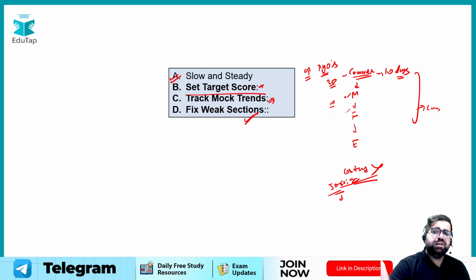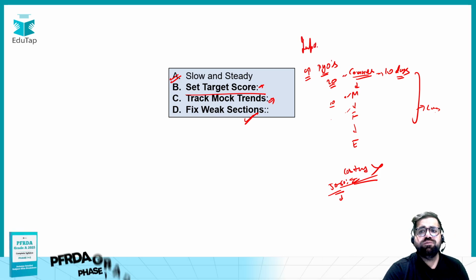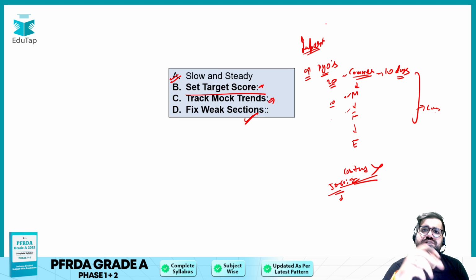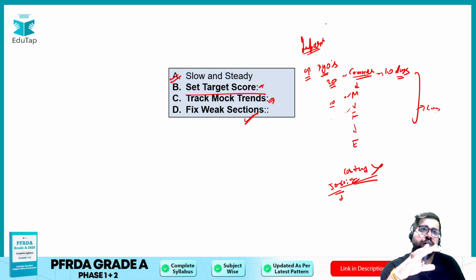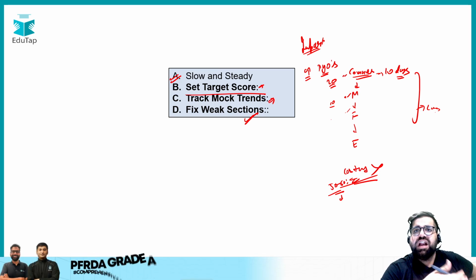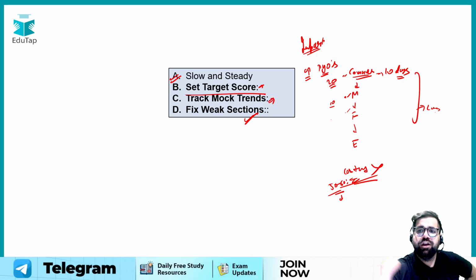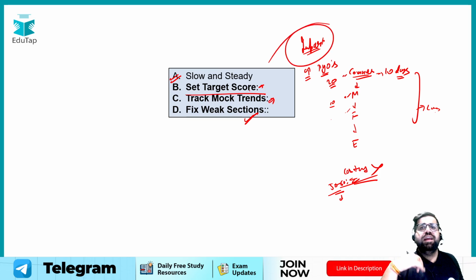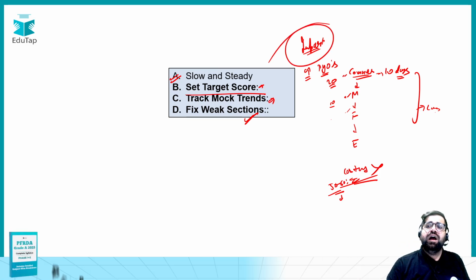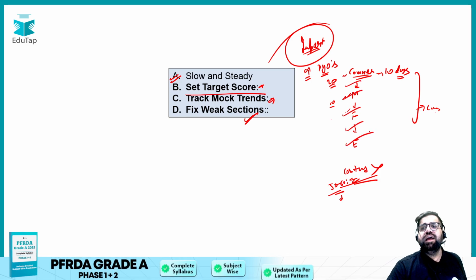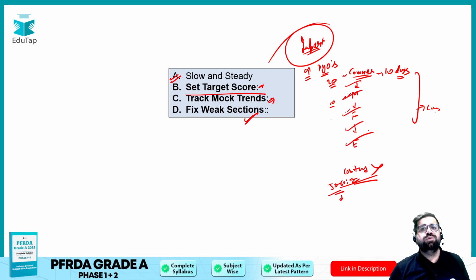Therefore, what I will request you is to watch some videos of the most important topics which we have released on our YouTube channel. For example, we have already released the video related to the commerce and accountancy strategy, most important topics, and what book list you should follow if you are doing self study. So refer to these videos. This will help you get insights about specific components, which will help you fix your weaker sections.